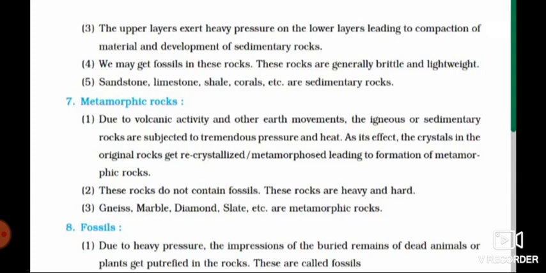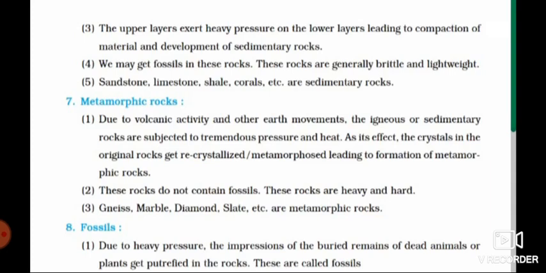So when there is volcanic activity or other movements of the earth shaking, igneous and sedimentary rocks undergo a lot of pressure and heat. And as its effect, the crystals in the original rocks get recrystallized or metamorphosed, leading to formation of metamorphic rocks.